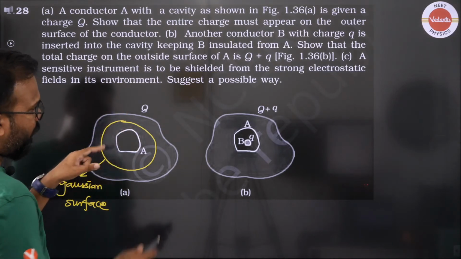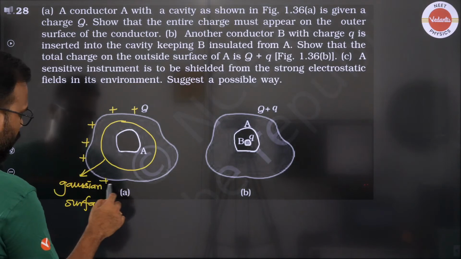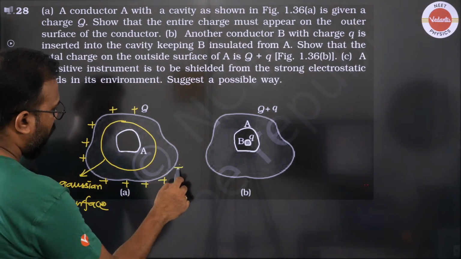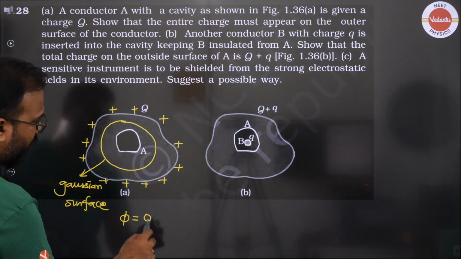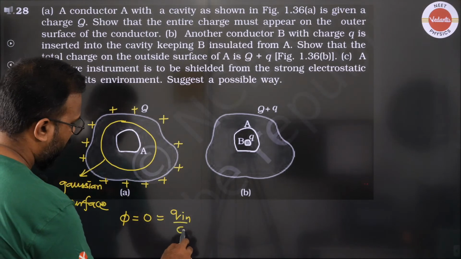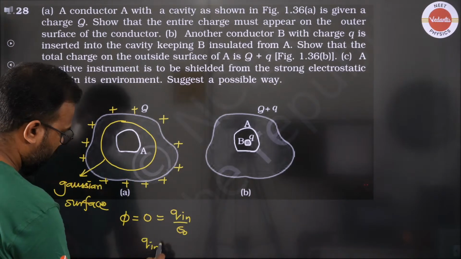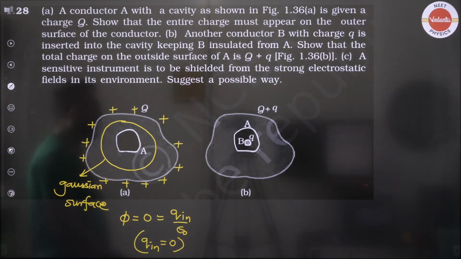you know that for a conductor the charge always resides only on the outer surface. So when you do this, you will find out that the Gaussian surface flux will come out to be 0, okay, which is Q in by epsilon naught. This also proves that the net charge placed inside is 0, the first part.